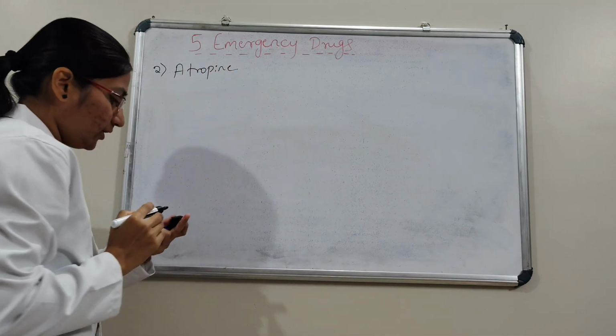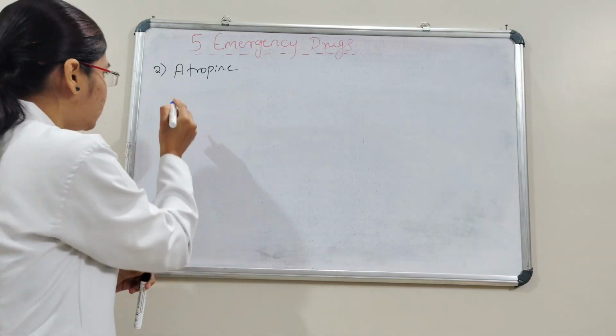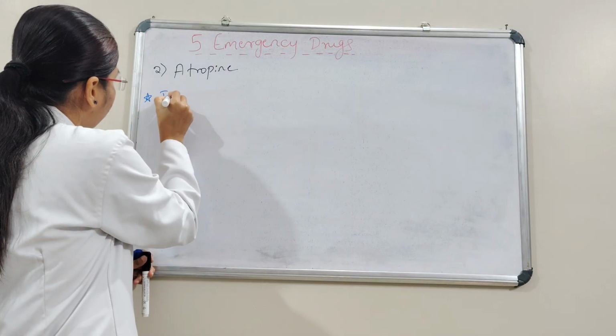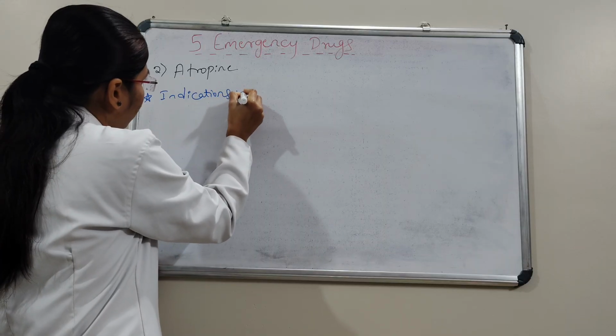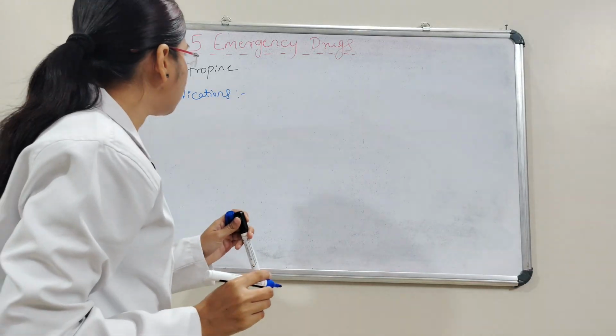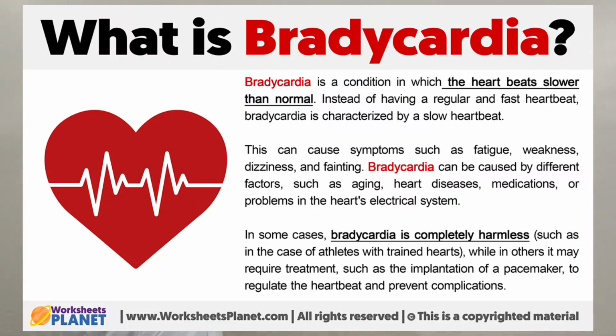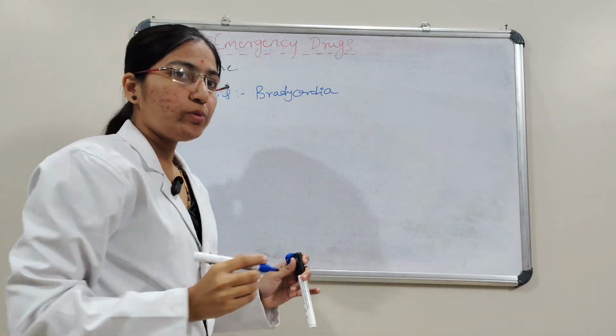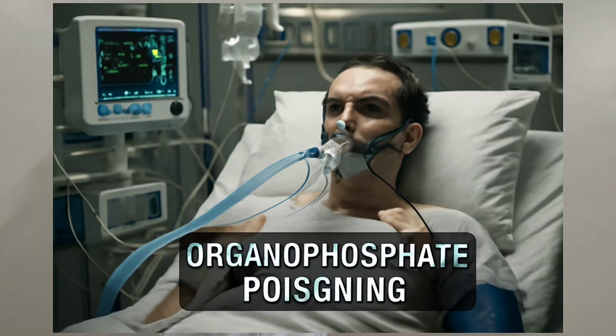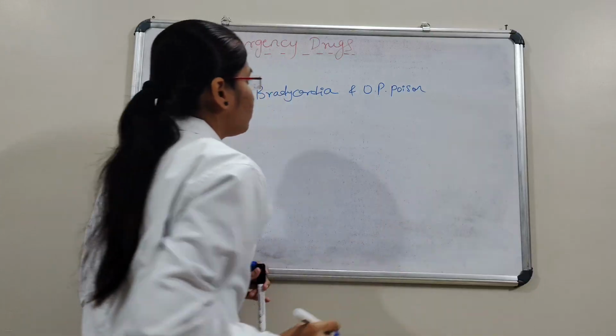The second one is atropine. Let's see the indications. Atropine is used in bradycardia and OP poisoning, organophosphorus poisoning.